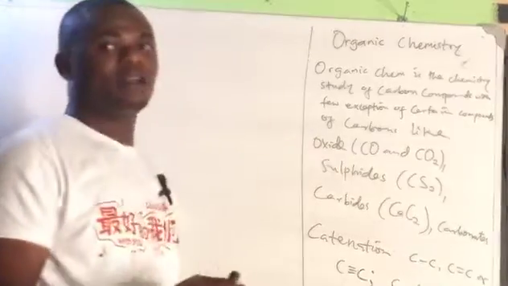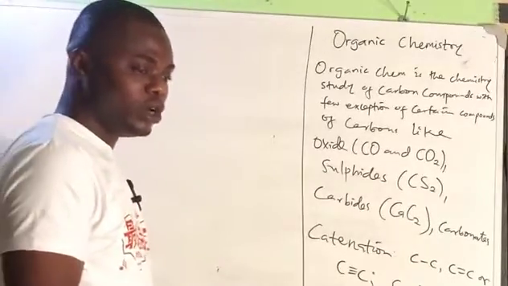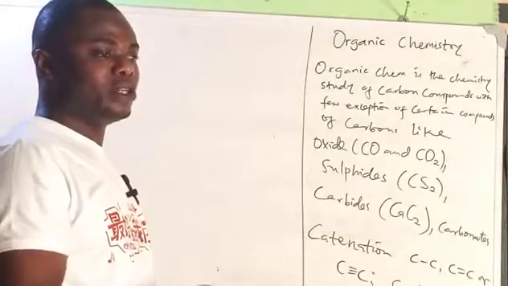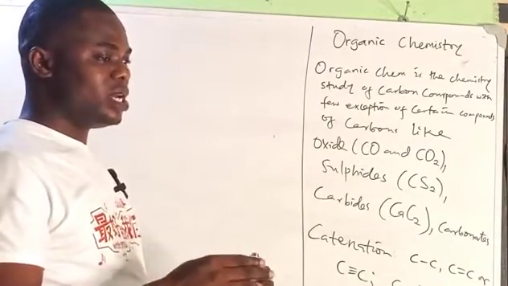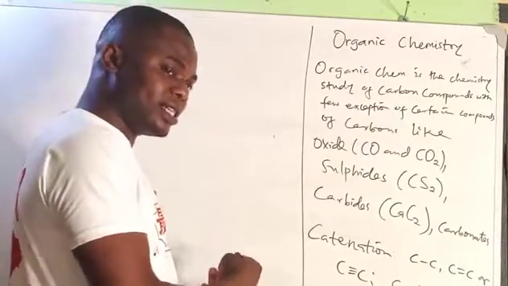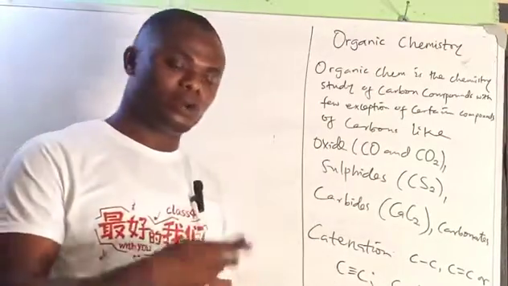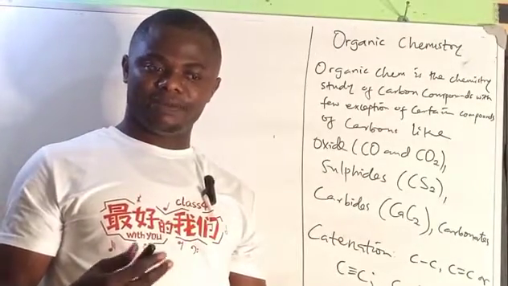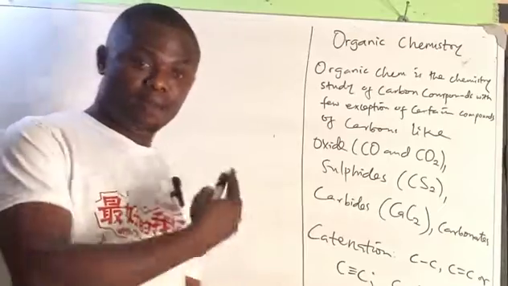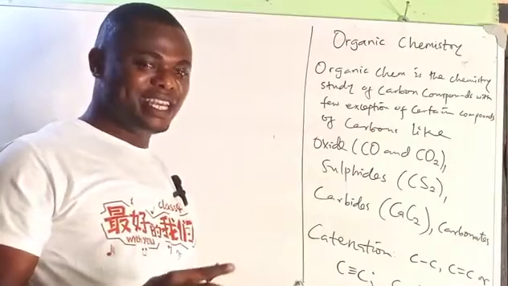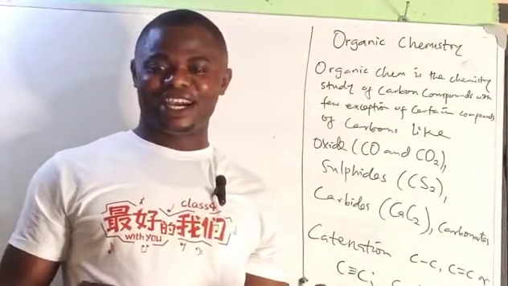It is in the middle of this position. Elements to the left-hand side of carbon, which are your metals, have the propensity to donate electrons, while those to the right-hand side of carbon in the periodic table have the propensity to accept electrons.